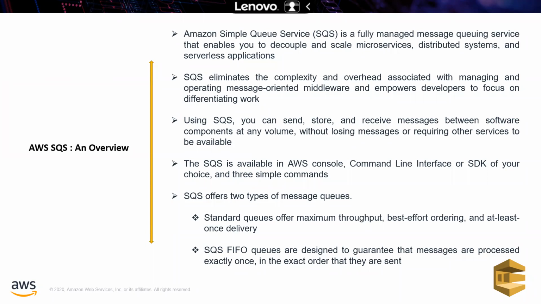Before going to SQS in detail, for example, there are 3 EC2 instances running in your application. You are passing messages, or sending notifications, from multiple components to other components to process that message. In that case, what will happen? All the messages are queued, and it is decided how and when they have to be delivered to the other component.